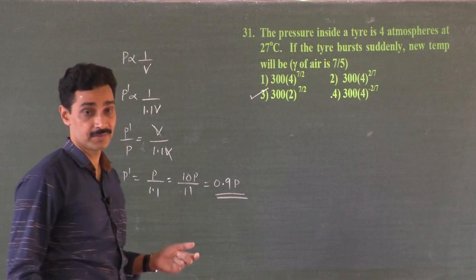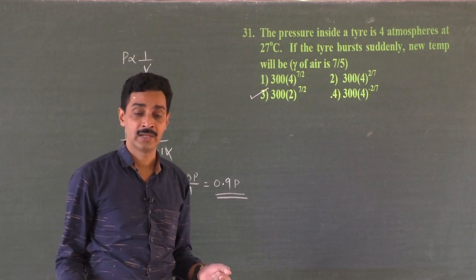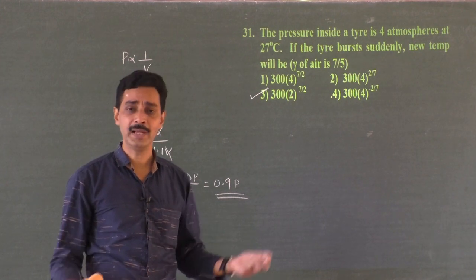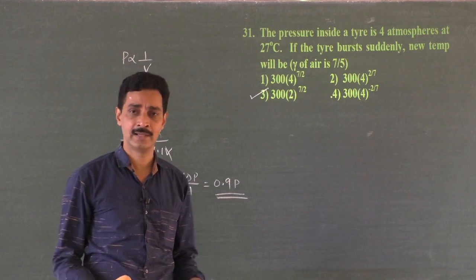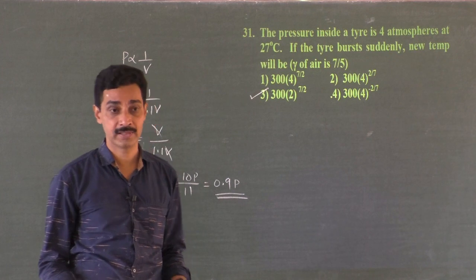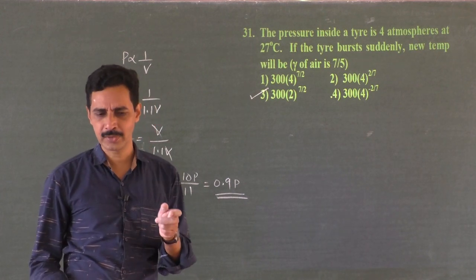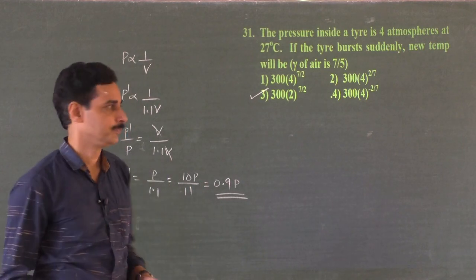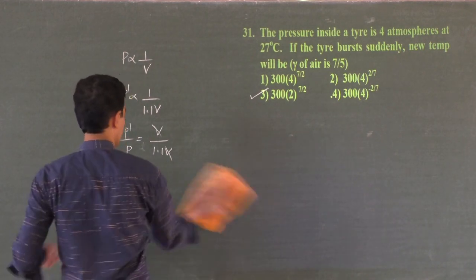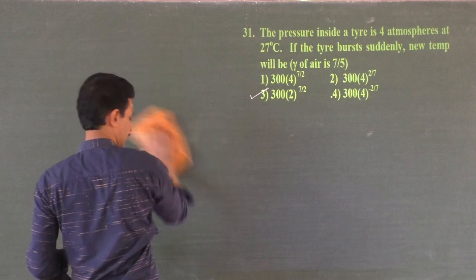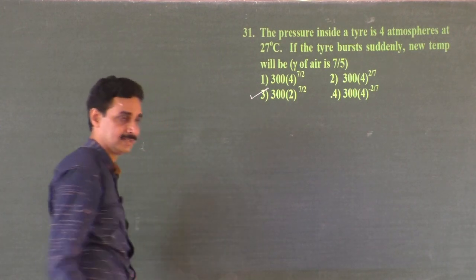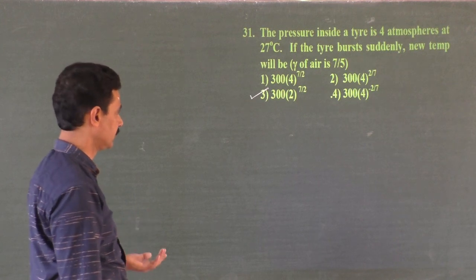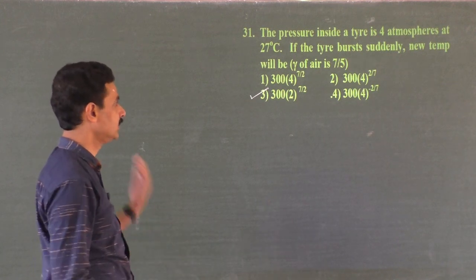It is an adiabatic process, all of a sudden. There is no time for exchange of heat energy there. Even after some time, of course, they will exchange heat energy, and the temperature will equalize. But all of a sudden, during the fraction of time when it bursts, it is adiabatic. There is no time gap for the exchange of heat energy. And moreover, air is a bad conductor of heat. It doesn't exchange heat energy so quickly. So the pressure inside is 4 atmosphere at 27. Suddenly it bursts. What is the new temperature?